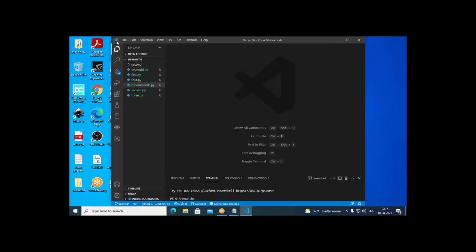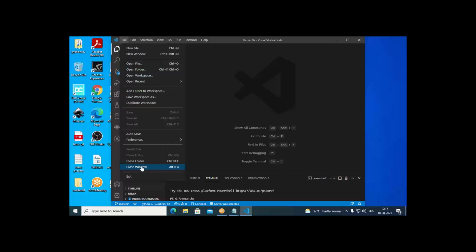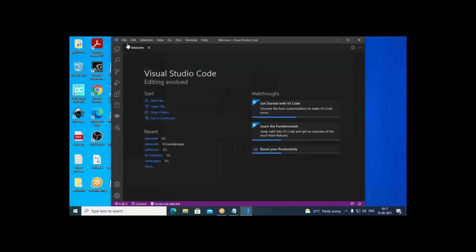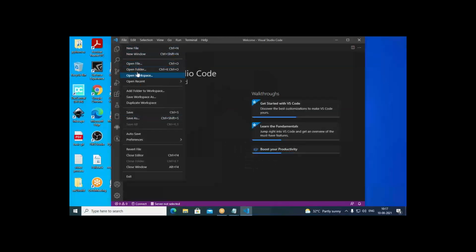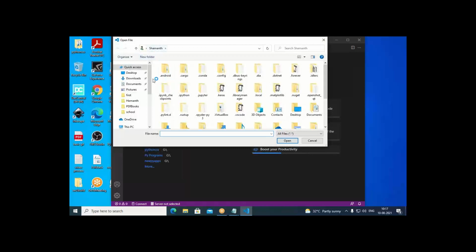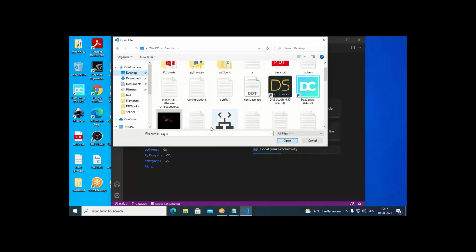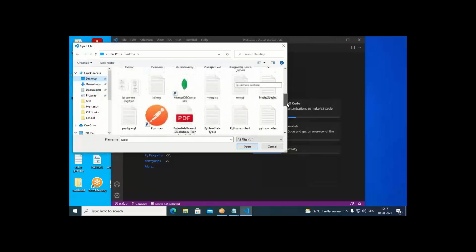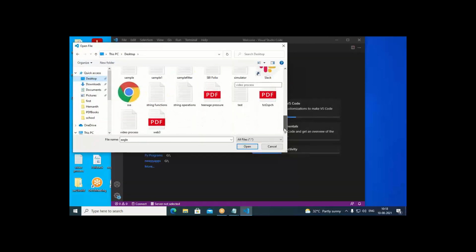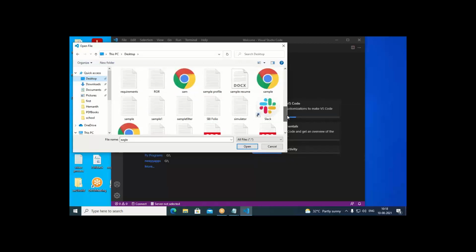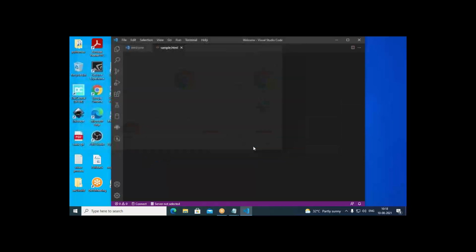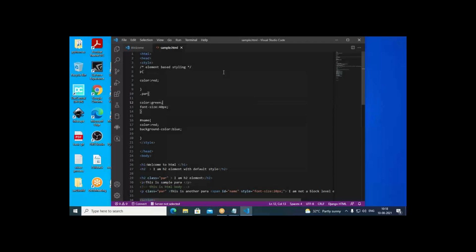In this, I open the file which I created somewhere on the desktop. Okay, it is the sample file. I'm opening the sample, so this is the file we created yesterday.